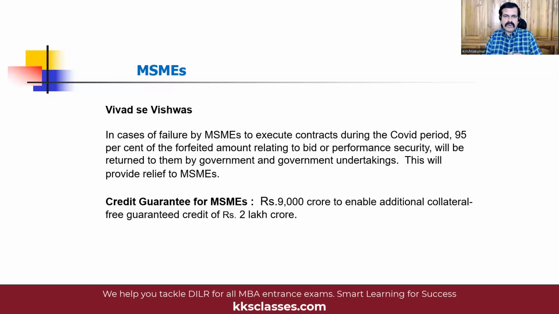That is a support to the financial institutions in times of default, so that the financial institutions, using that 9,000 crores as a kind of security from the government, will then give out extra credit to the MSMEs. So what is the extent of credit that the government expects through this additional 9,000 crores of allocation? To the extent of 2 lakh crores. So additional banking credit to the extent of 2 lakh crores is made available to the MSMEs.